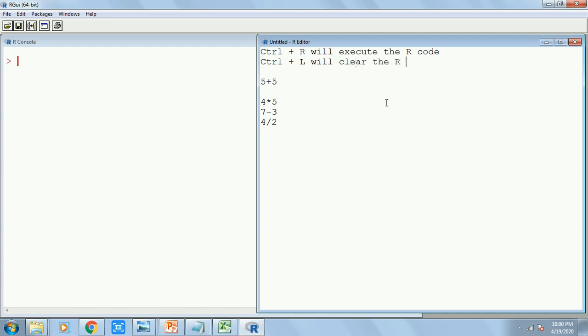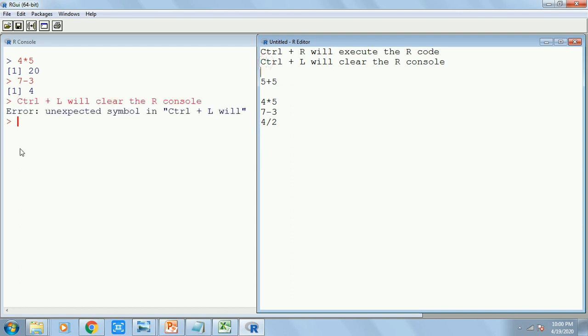Okay, now you see 5 plus 5, 4 into 5, these are all R codes. If I press Ctrl R, I will get the result. But Ctrl plus L will clear the R console. If I press Ctrl R here as well, it will give me an error. The reason being, this is not an R code. This is a statement which I have written just in case.